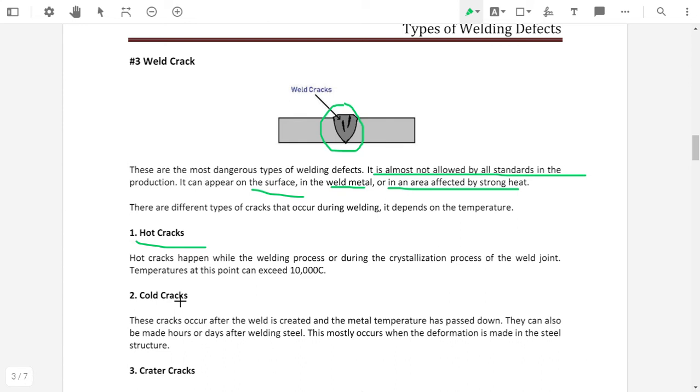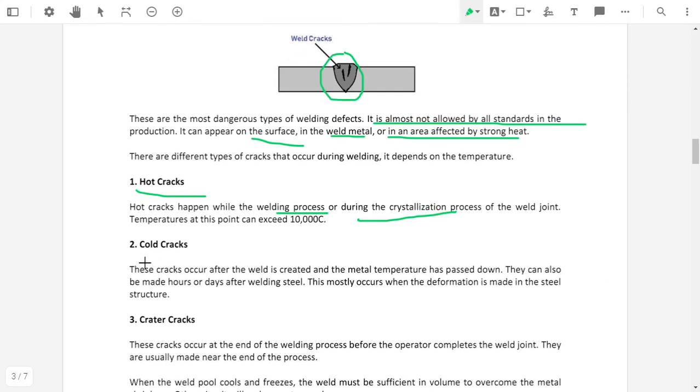So what is meant by hot crack? Hot cracks happen during the welding process or during the crystallization process of the weld joint. The temperature at that point can exceed 10,000 degrees Celsius. If the temperature of the weld zone reaches that level, then hot cracks will happen. Hot cracks happen while welding or during crystallization of the weld joint.